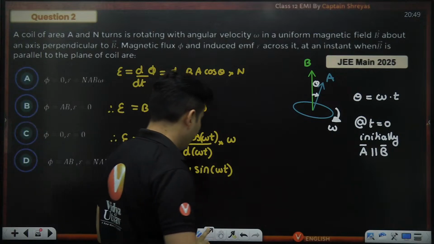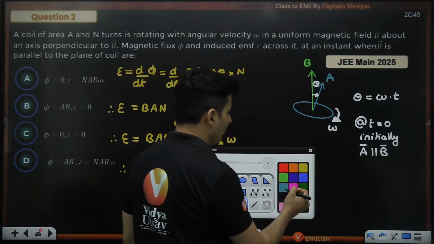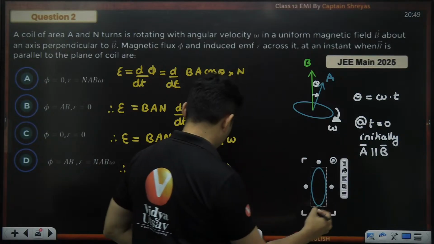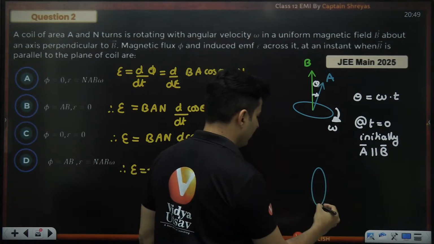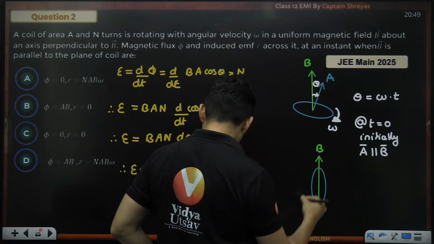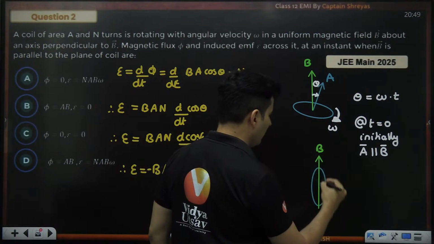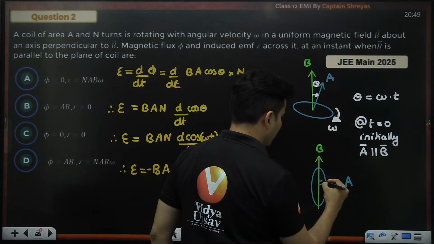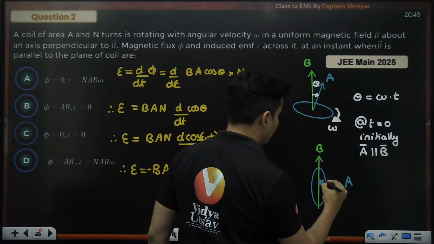When the magnetic field is parallel to the plane of the coil, what does it mean? The coil would have rotated like this, and the magnetic field is parallel to the plane of the coil. That is what they mean. That means my area vector will be here, like this. This will be 90 degrees.